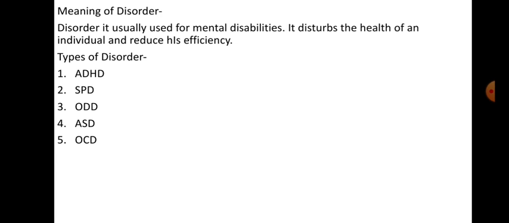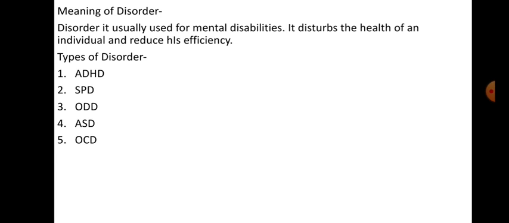The effects of this disorder can be seen in functional disabilities in behavior, speech, understanding, responding, reaction time, body coordination, like this. These are called functional disorders. The people may look normal but the functioning will be disturbed. This is about disorder.